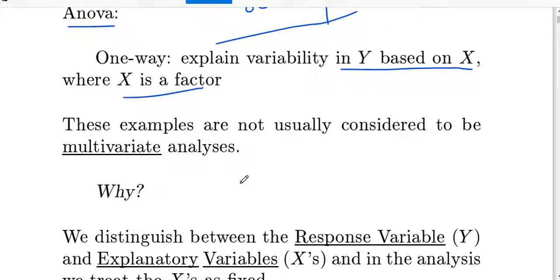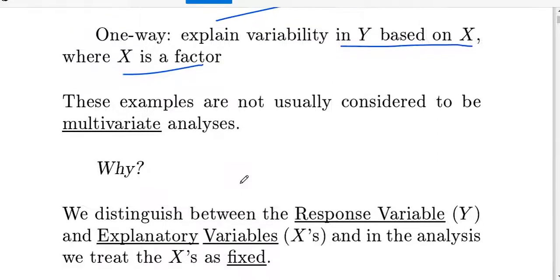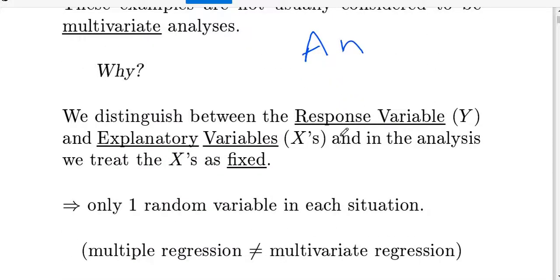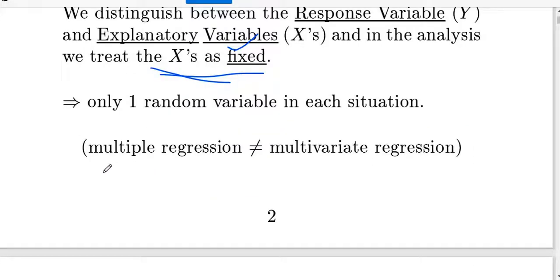These examples are not usually considered to be multivariate analysis. Why? These are the counterexamples of why we do not consider ANOVA and regression as multivariate analysis. They distinguish between the response variable y and the explanatory variable x, and in the data analysis we treat x as fixed. I already discussed y is the dependent variable and x is the independent variable. Multiple regression is not equal to multivariate regression. I already told you this.